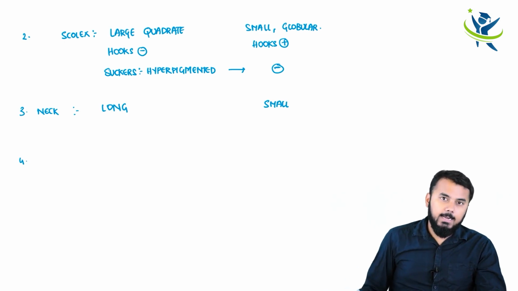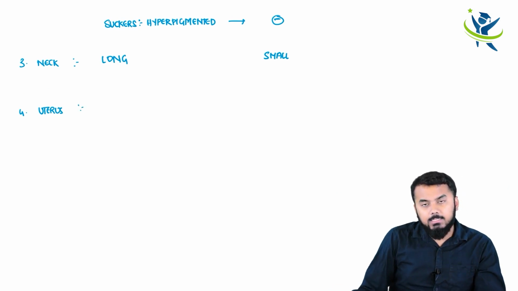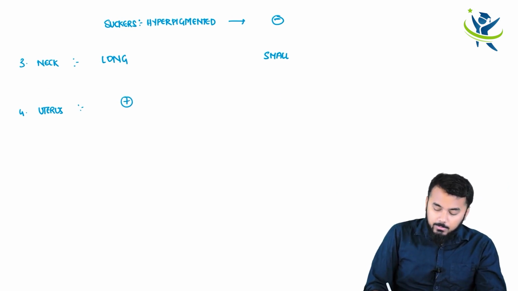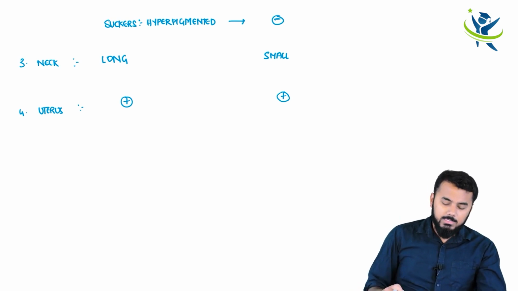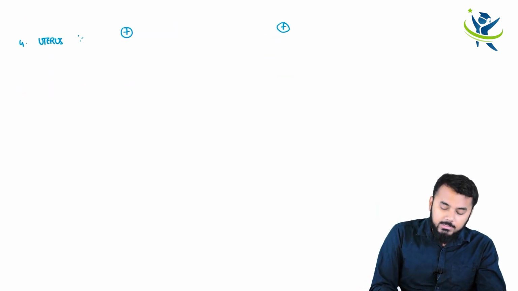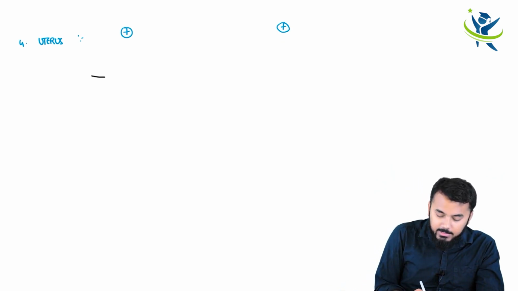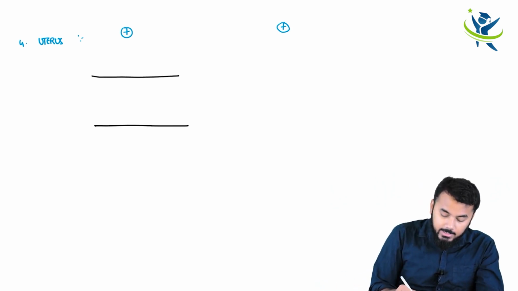Fourth important thing is regarding the uterus. Obviously Taenia saginata and Taenia solium, both of them have the uterus. But there is a slight difference. What is the slight difference? If you look at Taenia saginata, for example this is Taenia saginata, in the center you will have a uterine tube.